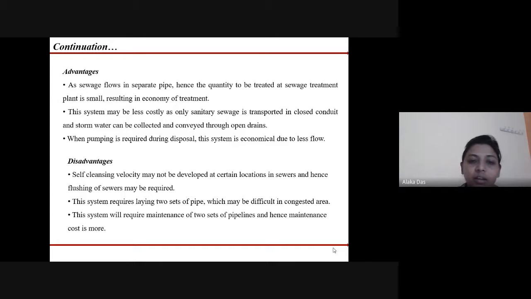Disadvantages are: as only the sewage is flowing through the sewers, the self-cleansing velocity may not be developed at certain locations. Therefore, extra flushing of sewers may be required. As the system requires two sets of pipes, it may be difficult in congested areas. And due to the two sets of pipelines, it requires maintenance, and the maintenance cost is more.